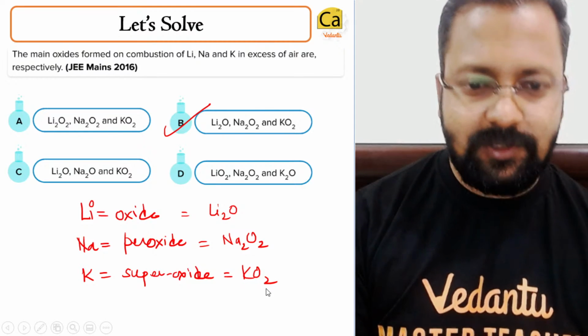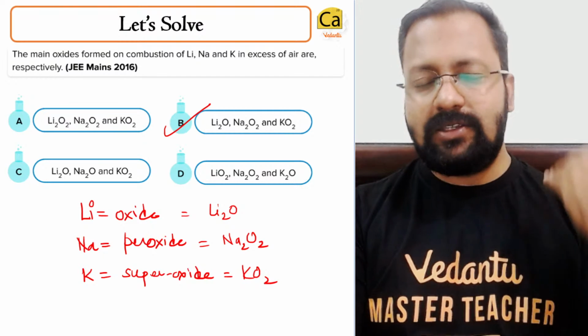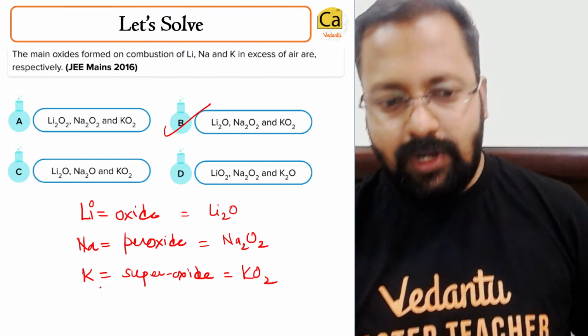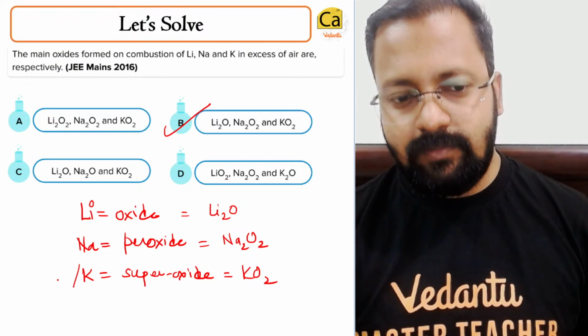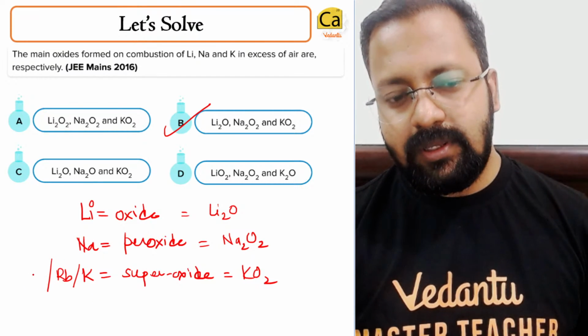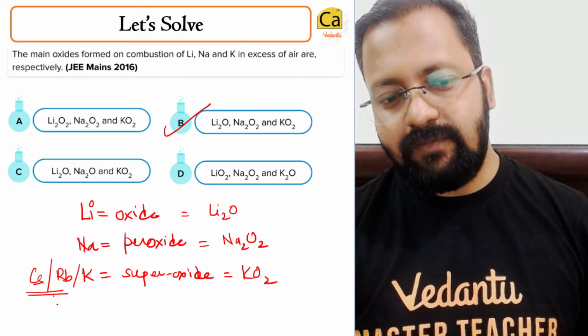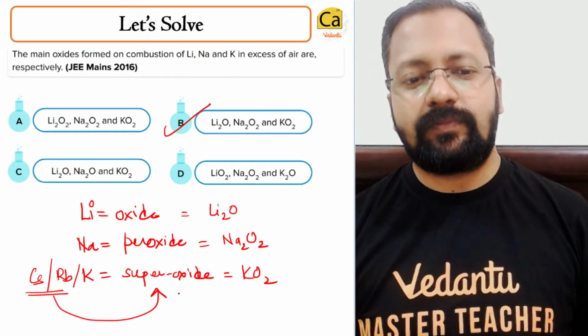I hope this is understood. This is the main oxygen containing compound. Potassium के नीचे जो भी आएंगे, they will all form superoxides. So potassium, rubidium, cesium, all of them will form superoxides.